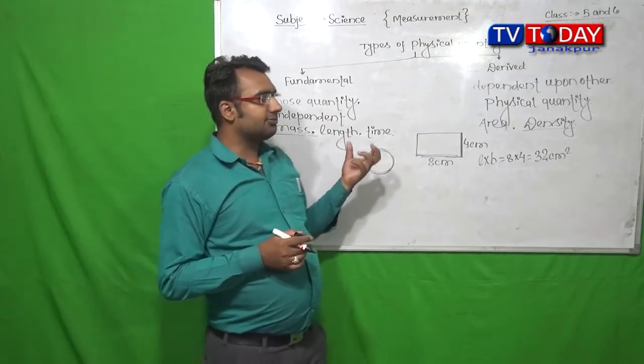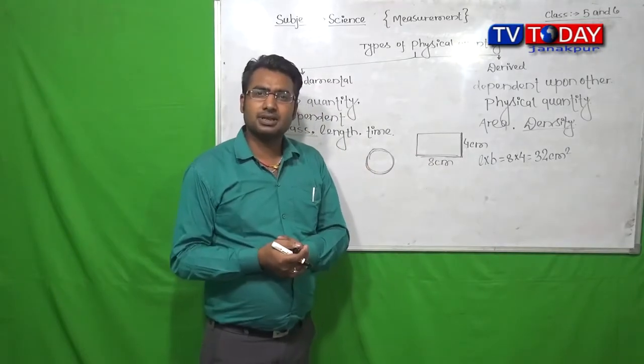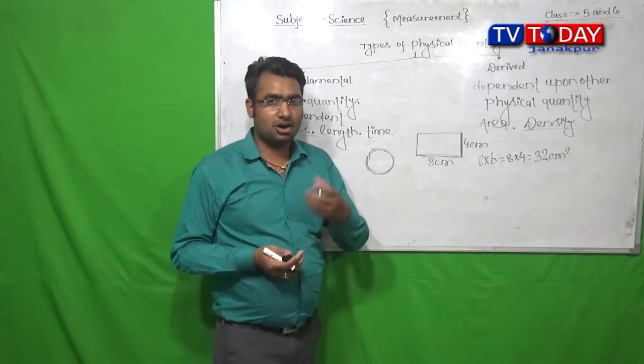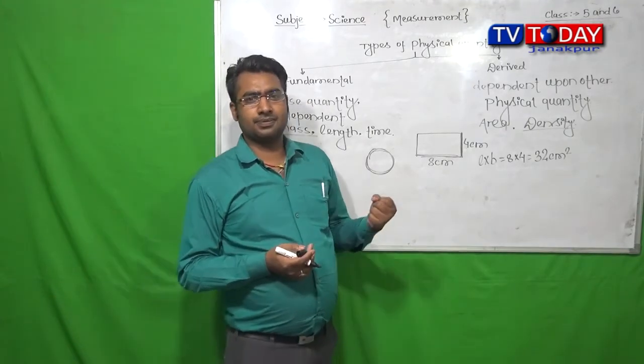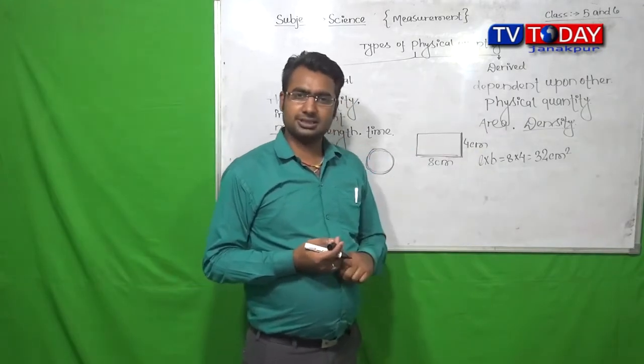So finally we can say that those types of quantity which need other quantity for the measurement are known as derived quantity.